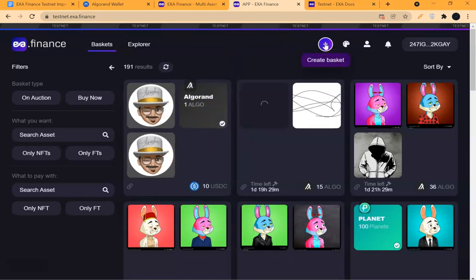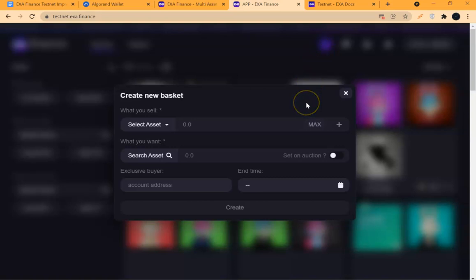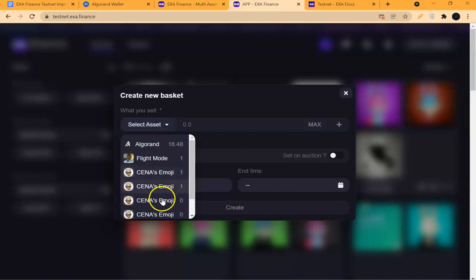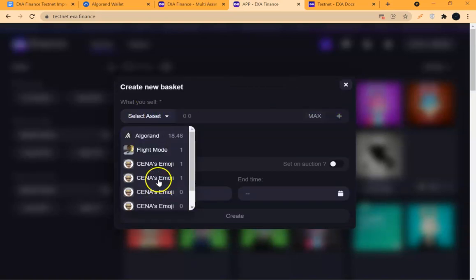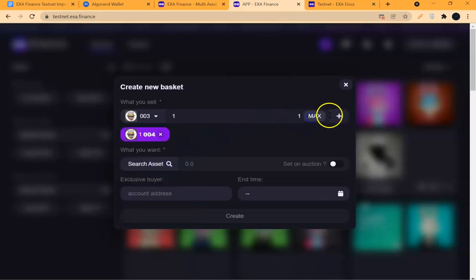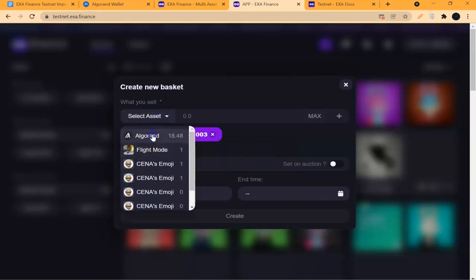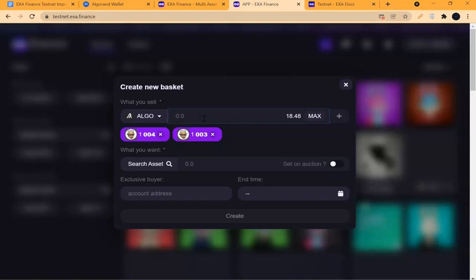Now let's create basket on auction, which is the next task. We run the same thing. Now note that these two NFTs are out of it. It is telling me 0, 0. So let me just go on because I have listed them. Same procedure. You already know. Let me just this time around probably add like 3 algo instead. Yes, add.